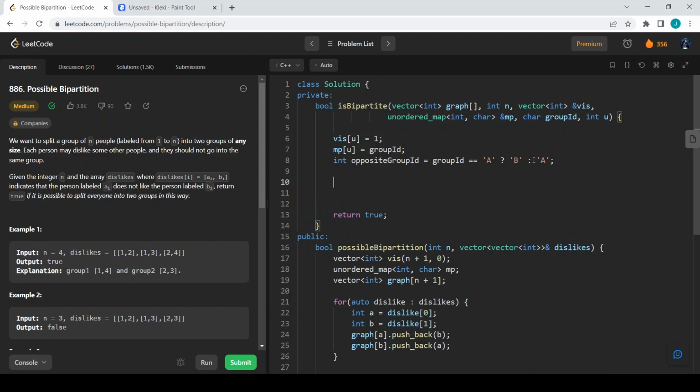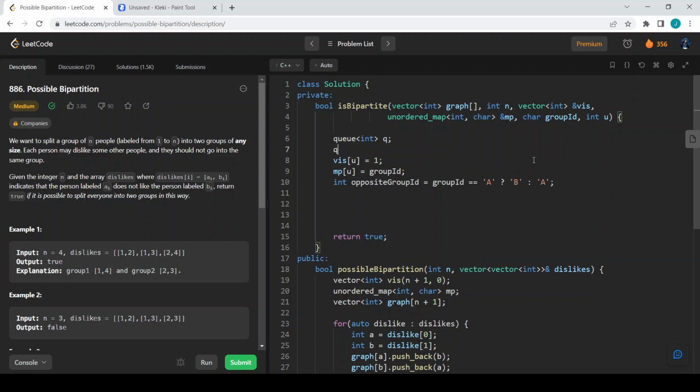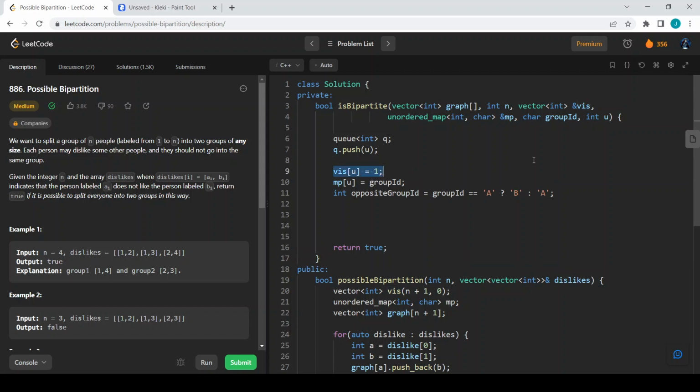So what we can do is create a queue of integer, let us call it q here, and we want to insert the current node into my queue. We have visited it, and we have marked the group ID as well, and we have taken the opposite group ID for now.